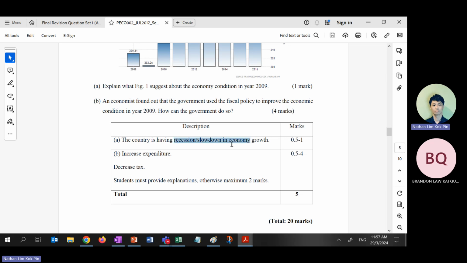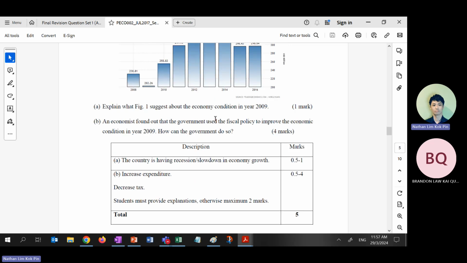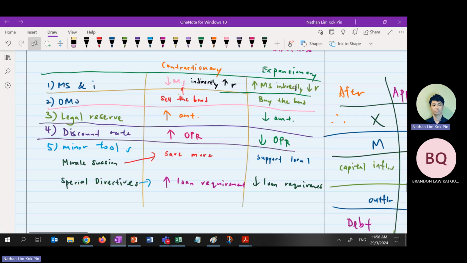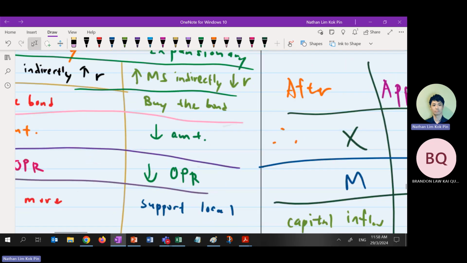All right. But I asked you to change the fiscal to monetary policy. If there's a slowdown, the Reserve Bank needs to use expansionary monetary policy. So you have to tell me this, because some of the answer guide cannot be used already.